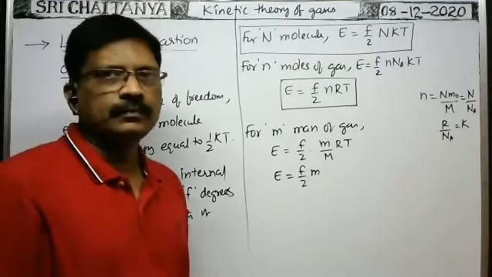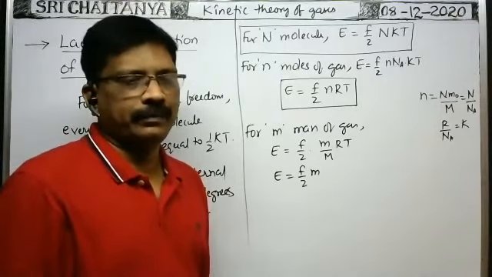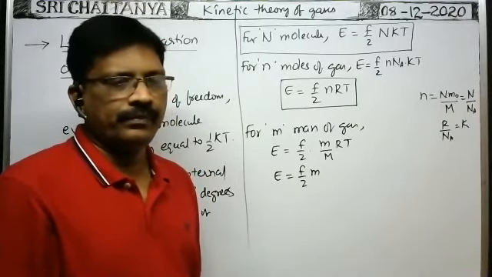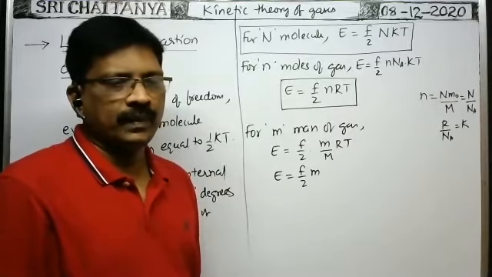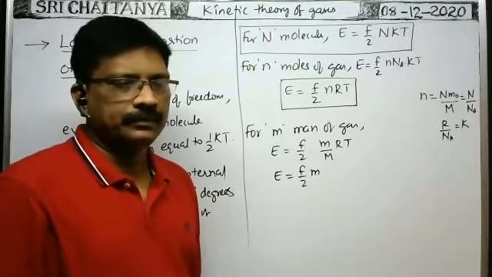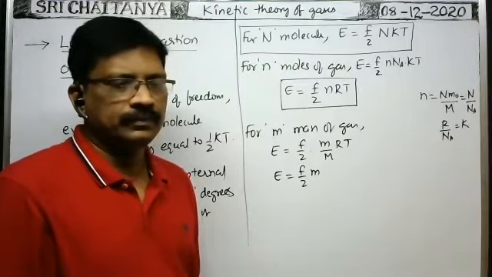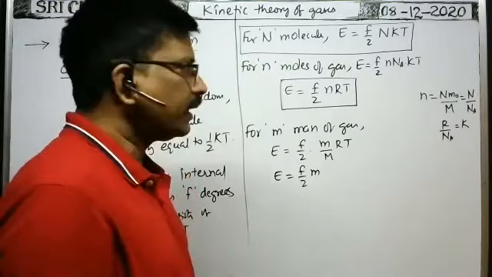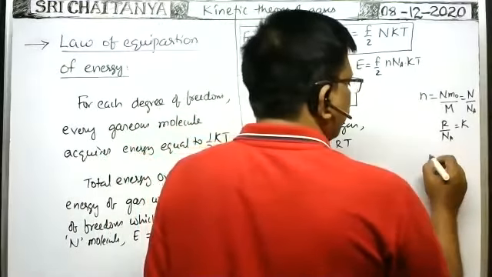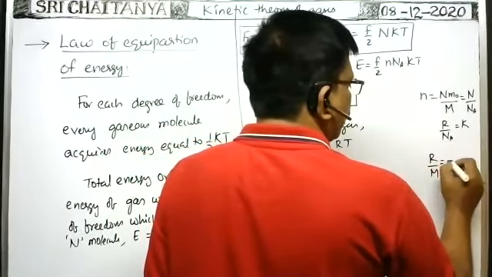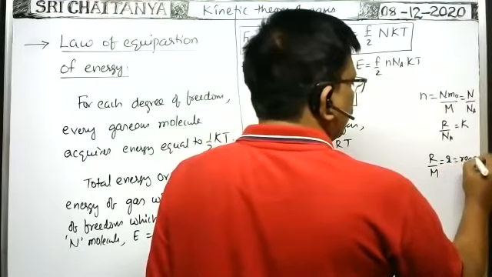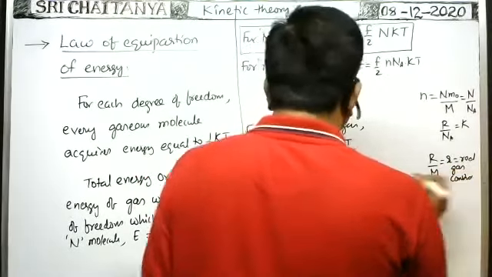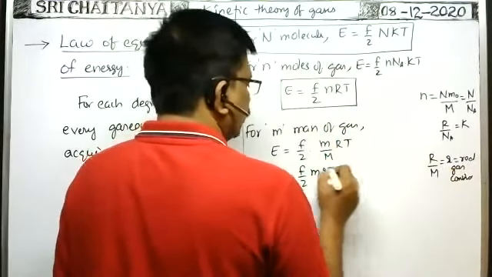What is capital R by capital M? Come on, respond in the chat box. Yes, it is the real gas constant. Capital R by capital M is the smaller real gas constant. So we can write small r into capital T.